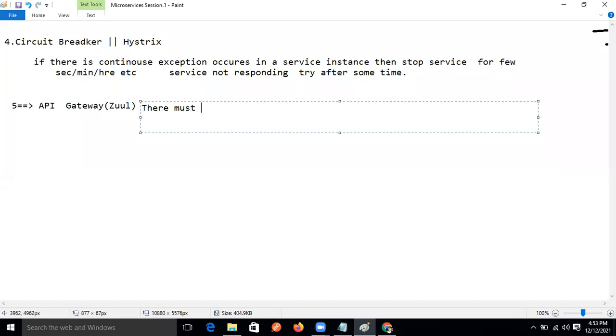So there we can say there must be a single entry and exit point that supports load balancing as a dynamic routing. Like security, if you want to implement security.